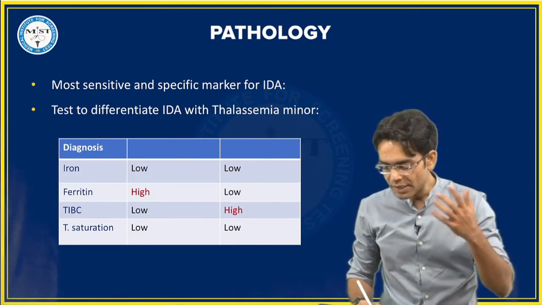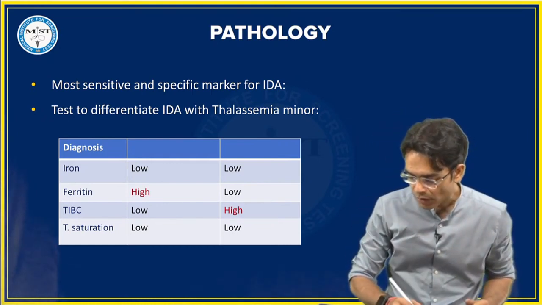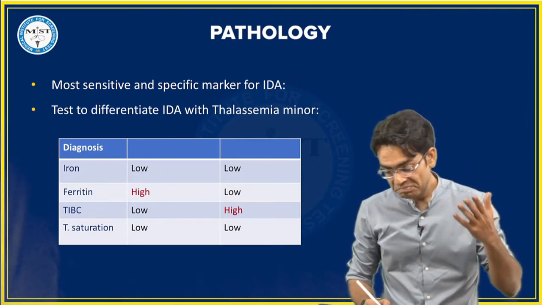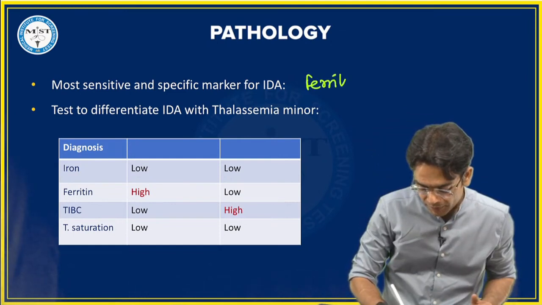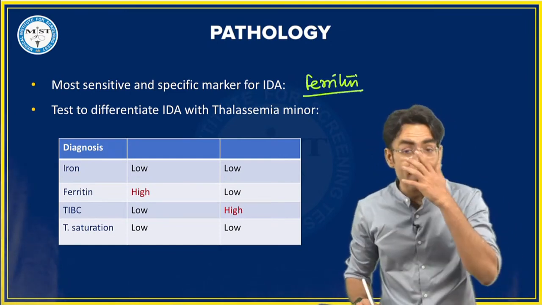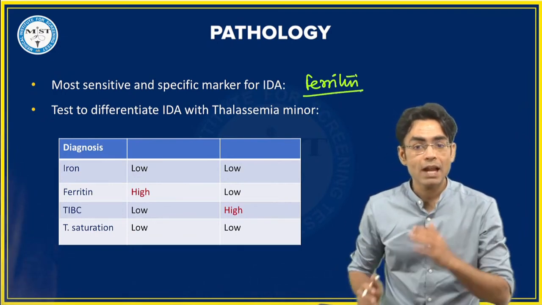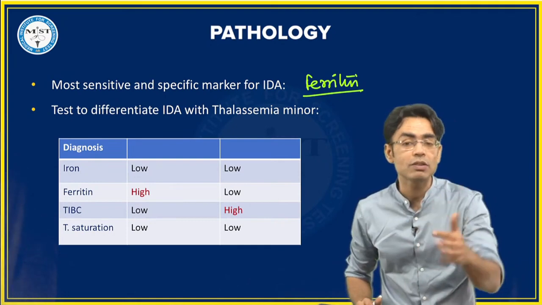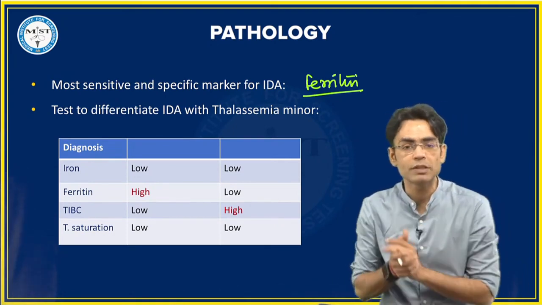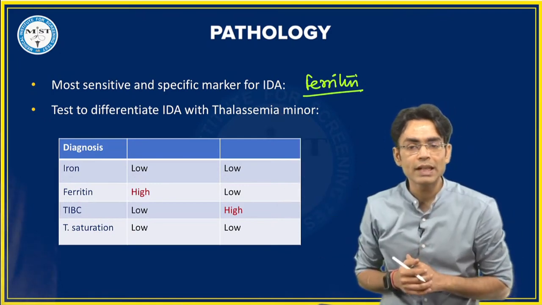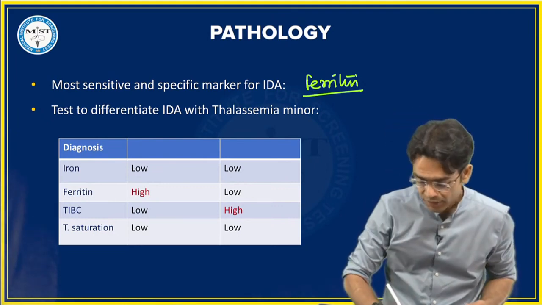Yes, you will get pencil shaped cells. Very good, beta. Happiness, you are right. Ritika, Rahul, Mohan. Wow. So this is your ferritin. Whenever somebody is suffering from iron deficiency anemia, the first thing to get deranged inside the body is going to be ferritin. And when you start the treatment for the patient, the first thing which will improve is also the ferritin value. So that is why it is the most sensitive and most specific. What is the test to differentiate between IDA and thalassemia minor? IDA and thalassemia minor, what is the test?